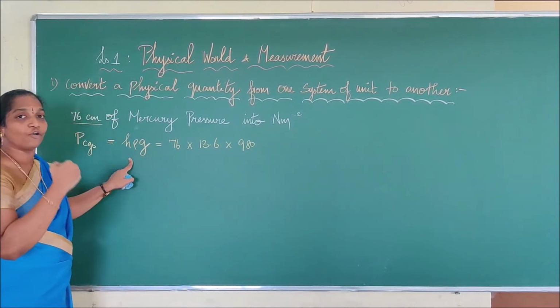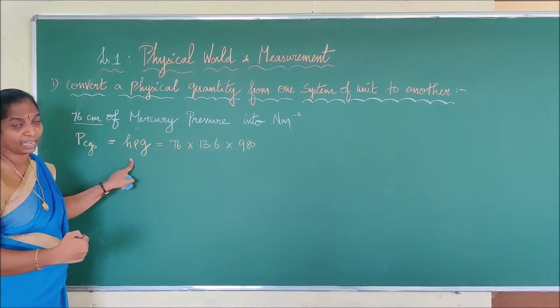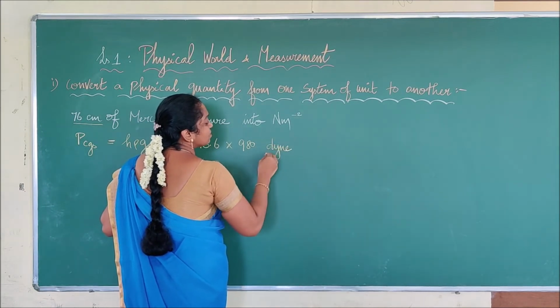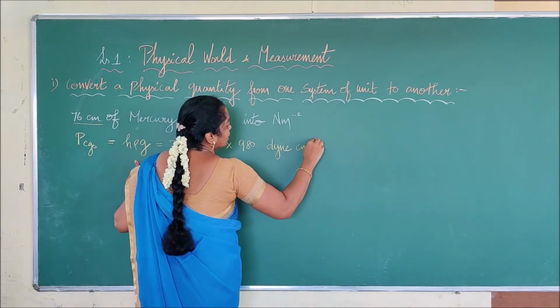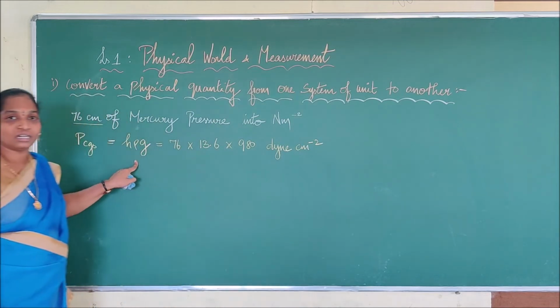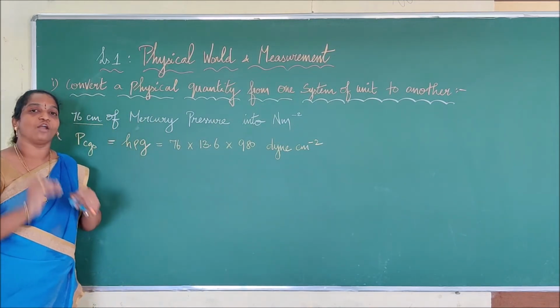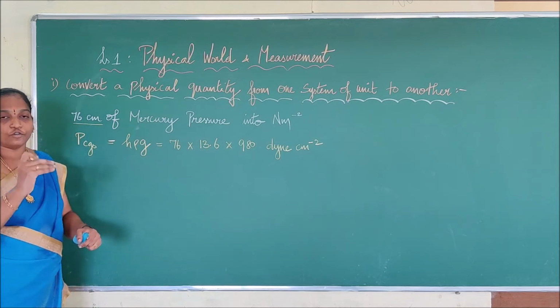Pressure is equal to what? Force by area. So force by area means what? The force in terms of CGS is done. Area means what? Centimeter squared. Is it clear to you? So pressure is given by the formula what? Force by given area. Force by area.